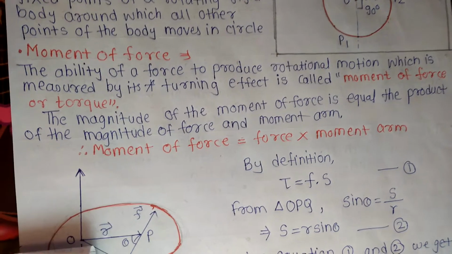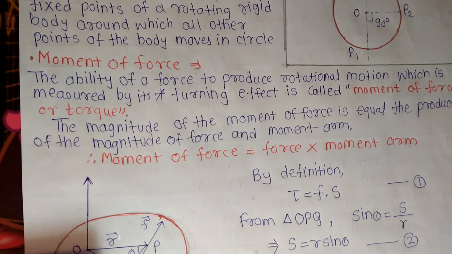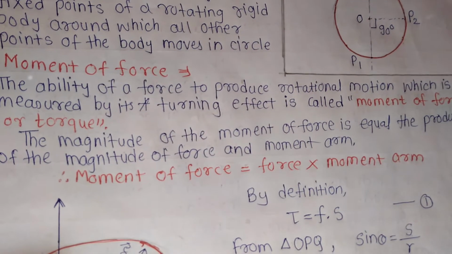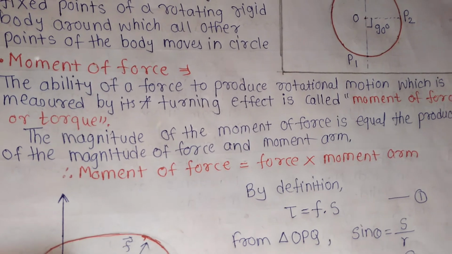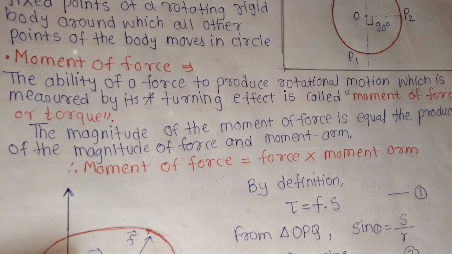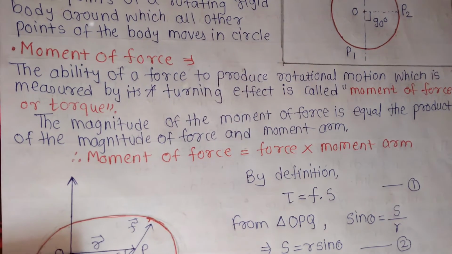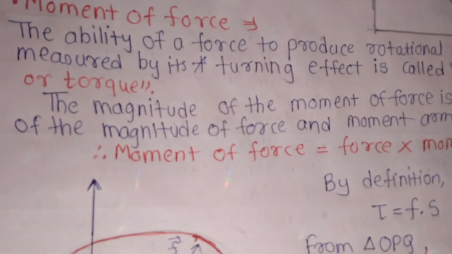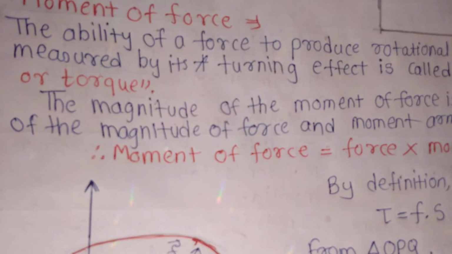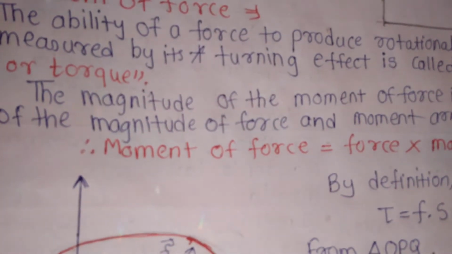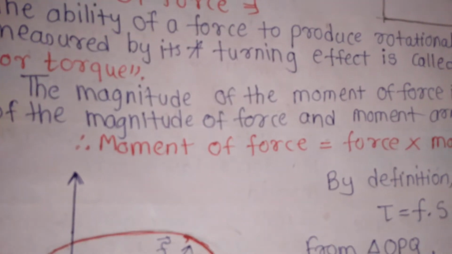Now, a very important point is moment of force. The ability of a force to produce rotational motion, which is measured by its turning effect, is called moment of force or torque. The moment of force is a measure of its tendency to cause a body to rotate about a specific point or axis.